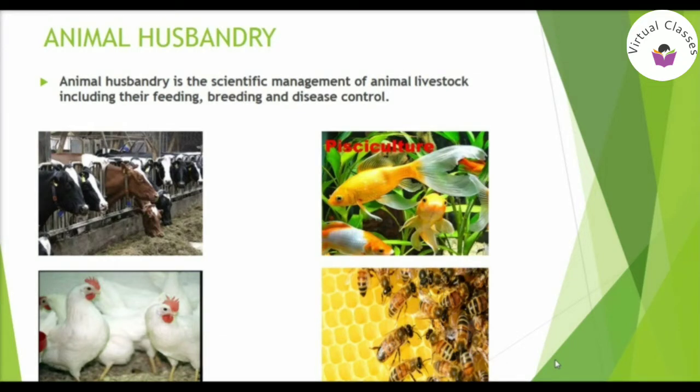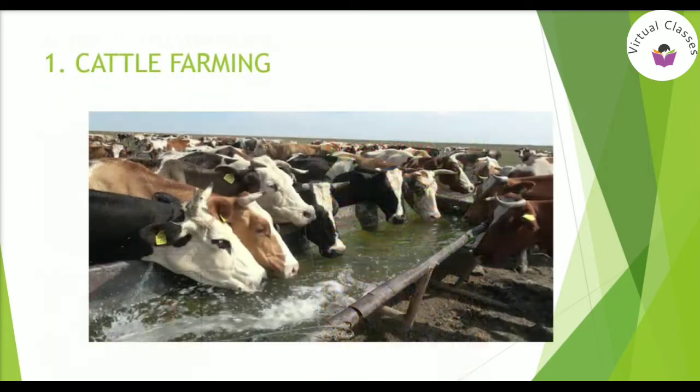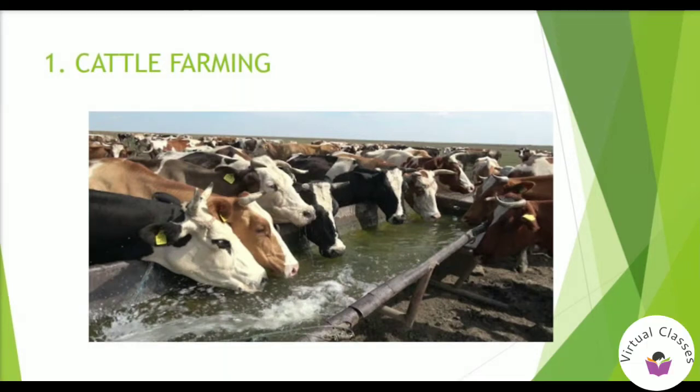We'll be studying it under four broad categories. First is cattle farming, second is poultry farming, third is pisciculture, and fourth is beekeeping. So, let's study each of these categories in detail. The first category is cattle farming. Here, we rear, breed, and provide shelter to the cattle that provide us food.